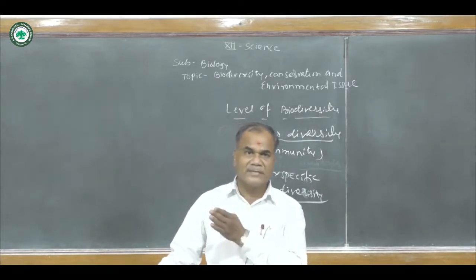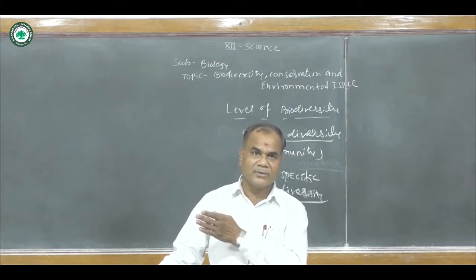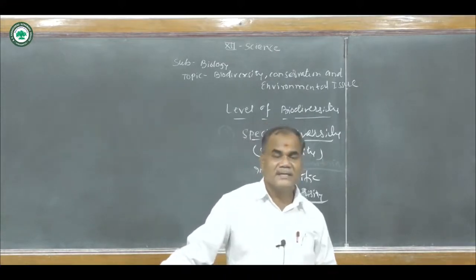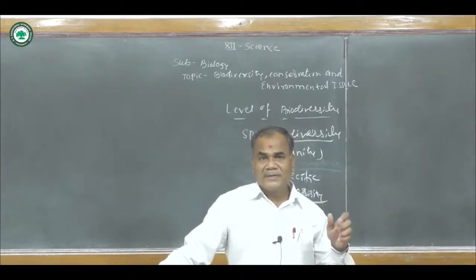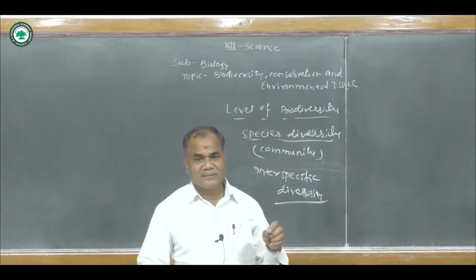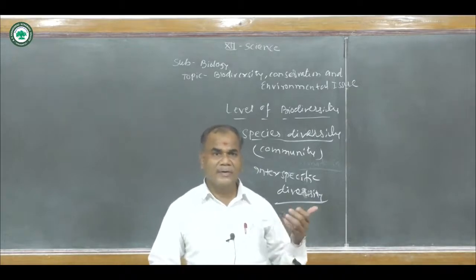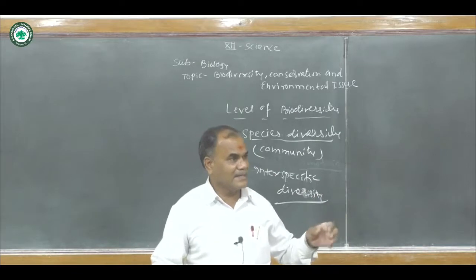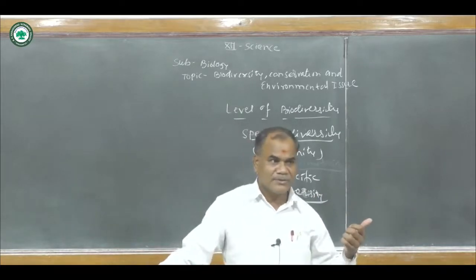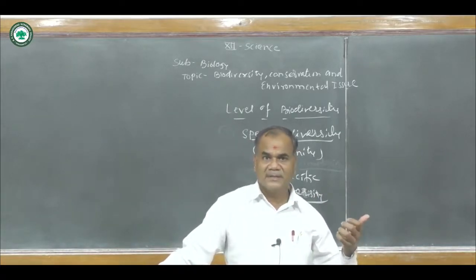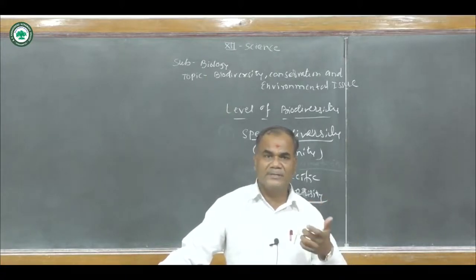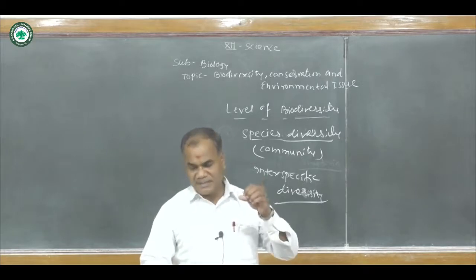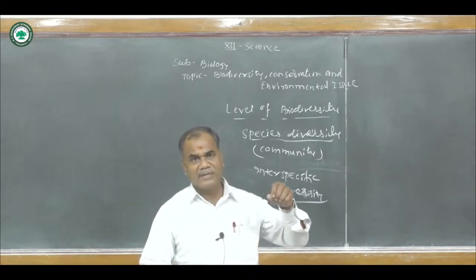These are protected, prohibited areas for the growth of these tigers, but in other regions of our country, tigers cannot be seen. To grow these species in a particular climatic area, abundant food must also be supplied, because deer are found abundantly there, and deer are the food for these tigers. So species diversity will be found in particular climatic conditions.